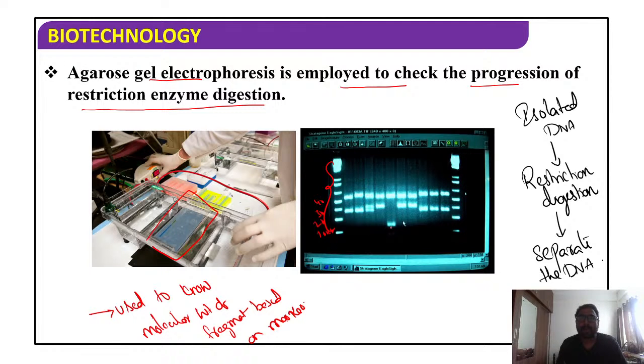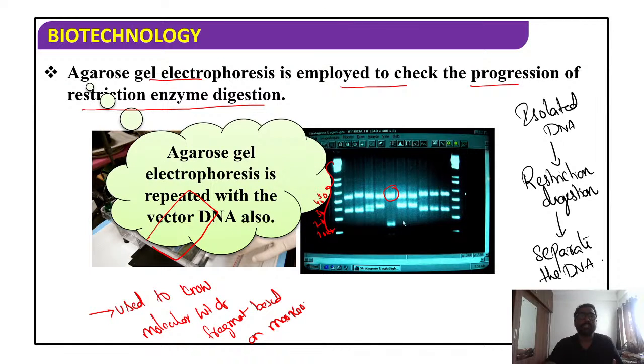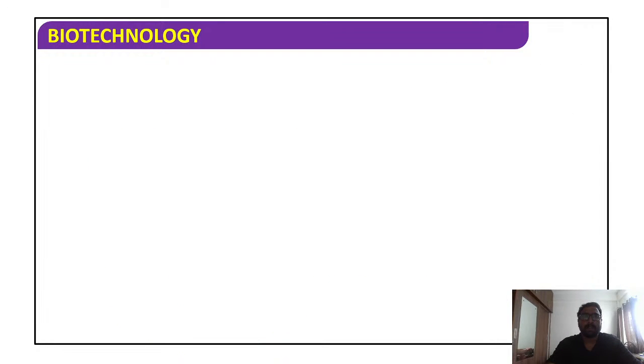So this is our sample. Students, you see here, you take this band. What is the size of this band? You can compare with the reference one, so that you can also get to know the size of this one. So you see students, Agarose Gel Electrophoresis is repeated with the vector DNA also. This is also one of the important points we need to keep in our mind.